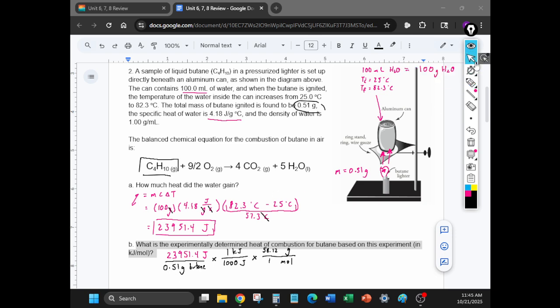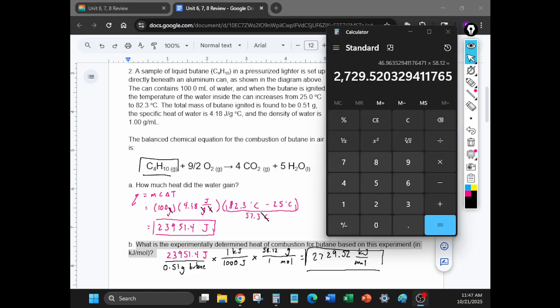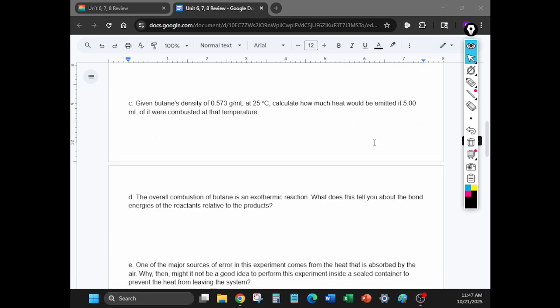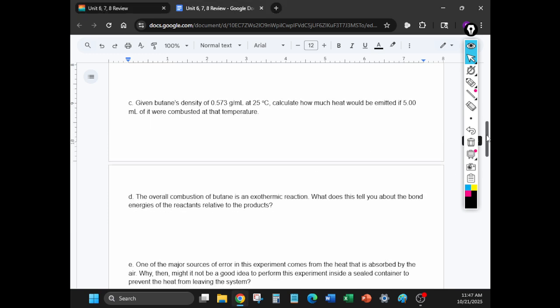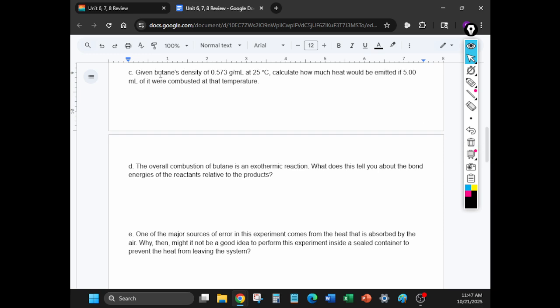All right, let me give you guys about a minute, see if you can plug into your calculators and calculate your final answer. Again, add the correct units of measurement. All right, guys, you should have got about 2,729.52 kilojoules per mole. Okay, so moving on, let's take a look at part C. Part C gives you the density of butane at 25 degrees Celsius, and then it's asking how much heat would be emitted if 5 milliliters of butane was combusted.